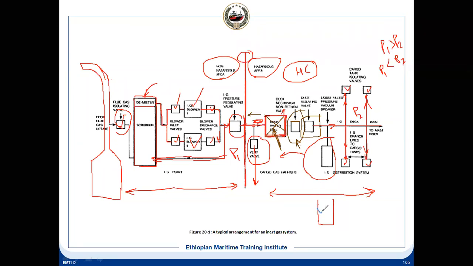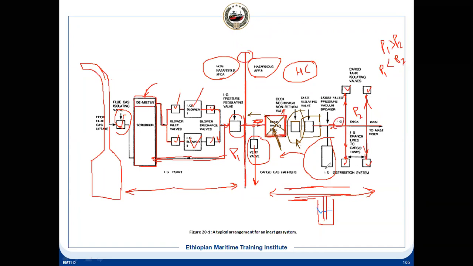And we are maintaining the water, and you have a pipe which is going aft to forward. And this pipe has got a hole and it is connected to one pipe like this. So this is the pipe which is connected to the IG main.